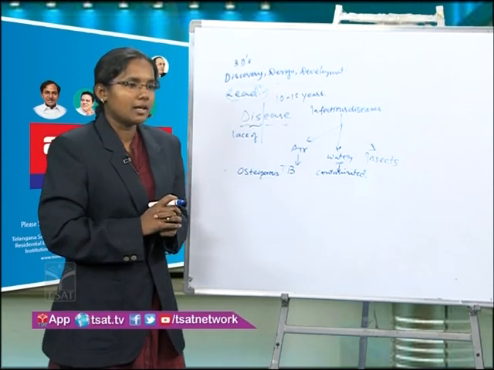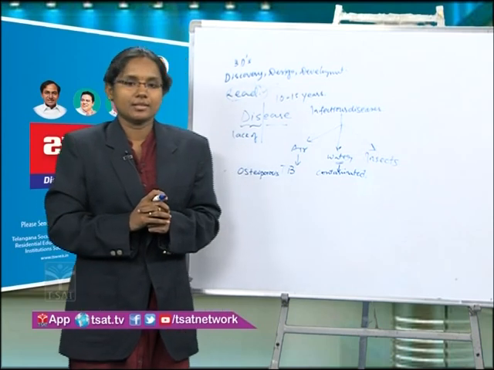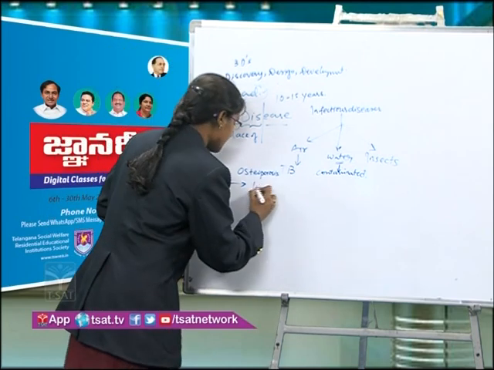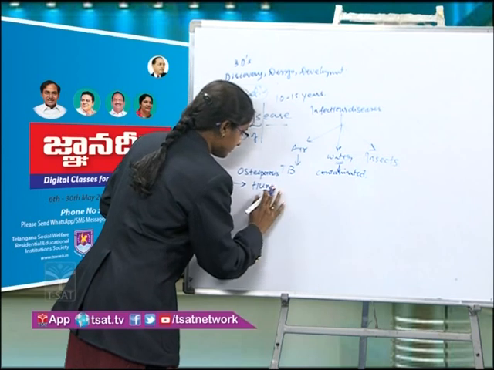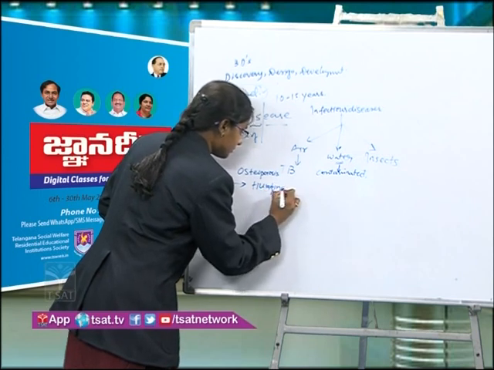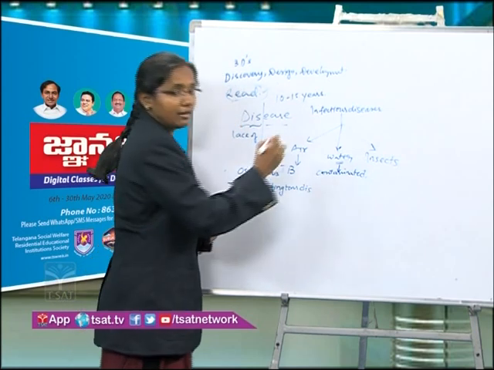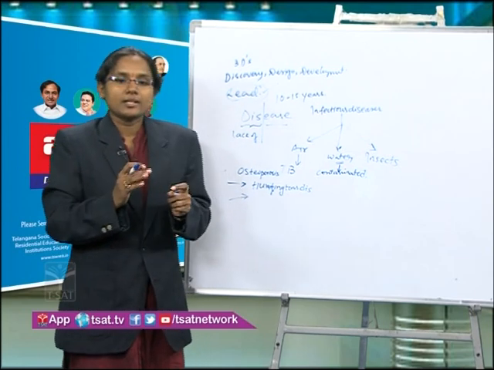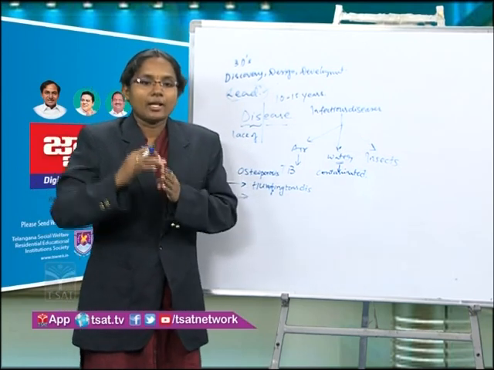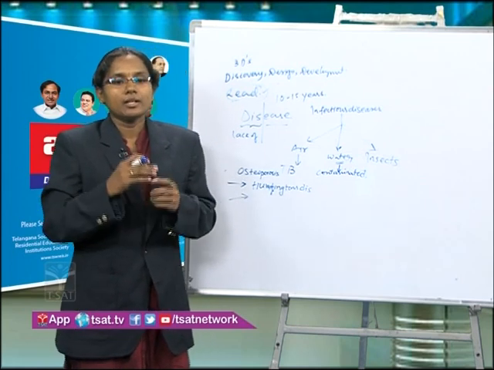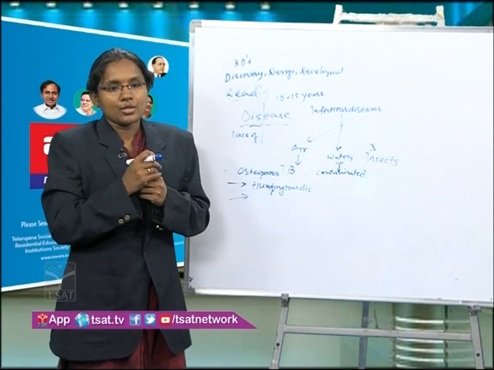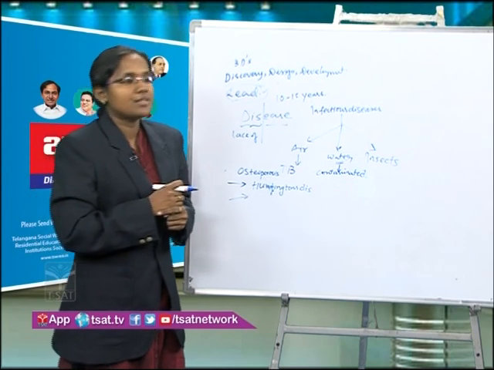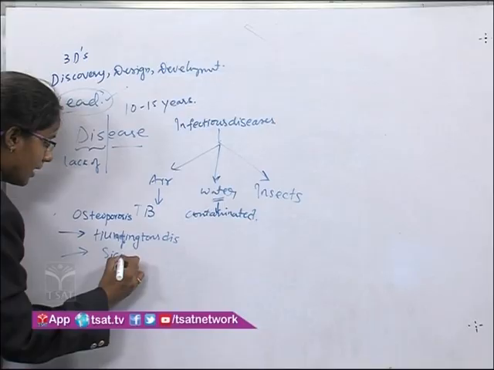Hereditary diseases occur because of abnormality in genes. Okay? Examples of these hereditary diseases are Huntington disease, which affects the nervous system, and sickle cell anemia. In sickle cell anemia, the red blood cells distort from their shape and become sickle shaped. Eventually, these sickle shaped RBCs get ruptured. So there is a reduction in the number of red blood cells. This causes anemia, which is called sickle cell anemia.